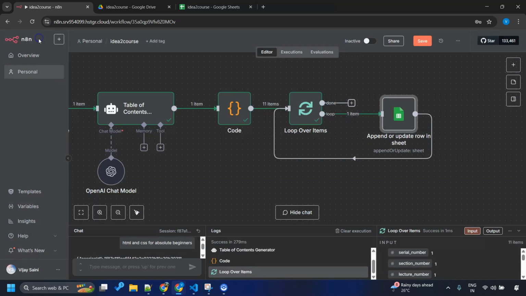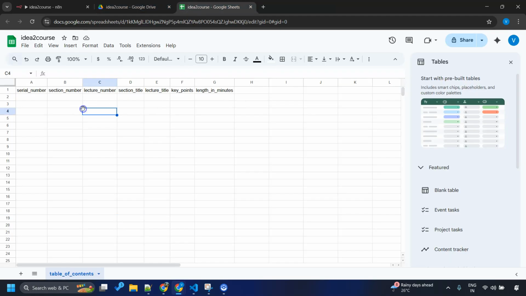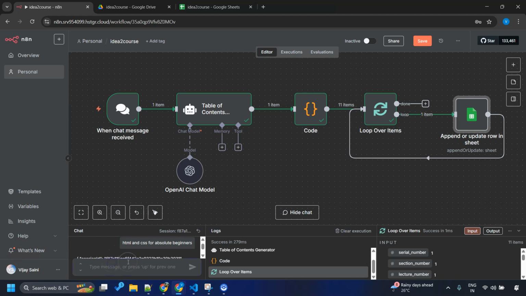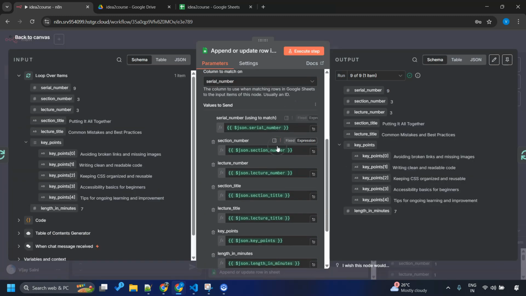Let me go back and run this flow from beginning one more time. Okay. So our Google Sheet is empty at the moment. I'll go here and say earlier we said HTML and CSS. Okay, let's repeat the same message, HTML and CSS for absolute beginners. So we got 9 items and then we looped over those items, and one after another those items are processed by appending those rows into the Google Sheet, which we defined over here, right?